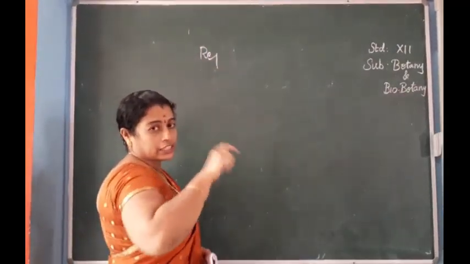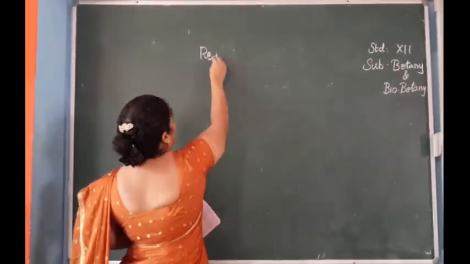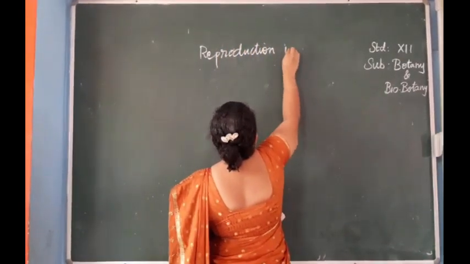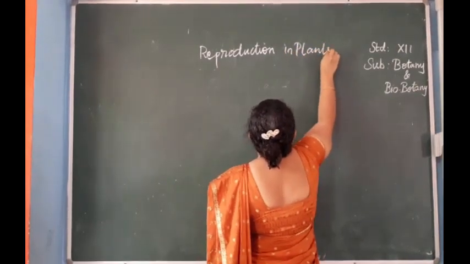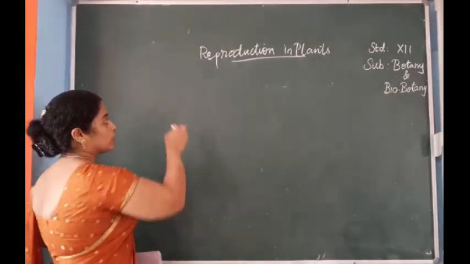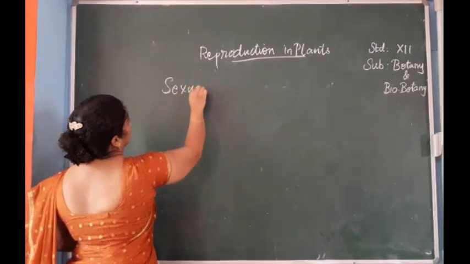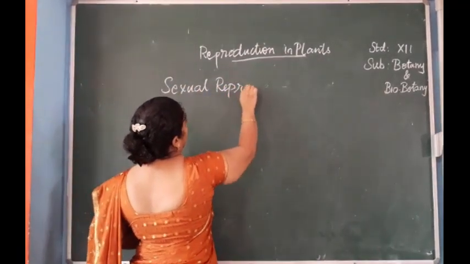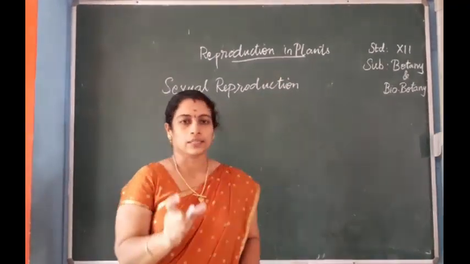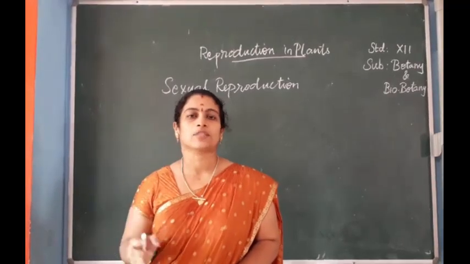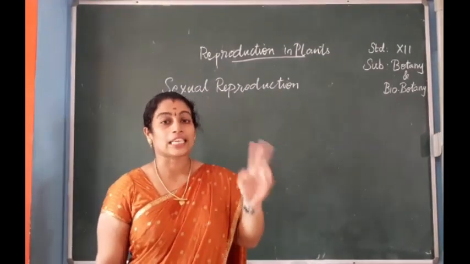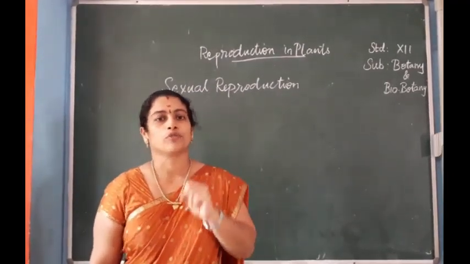So you know that our chapter's name is reproduction in plants. So today we are going to study about sexual reproduction in plants. Asexual reproduction is the type of reproduction that takes place without the involvement of gametes. So what will be sexual reproduction? It is the reproduction that takes place by the formation and also fusion of gametes.